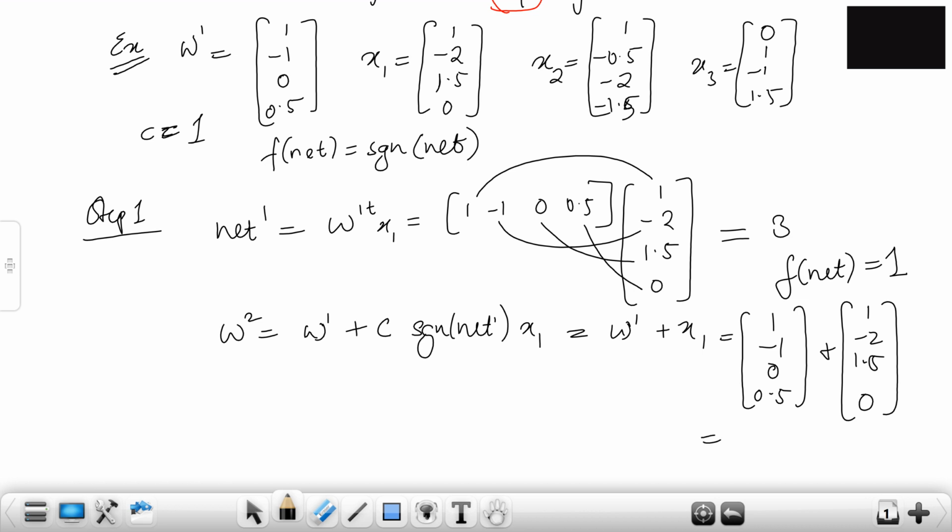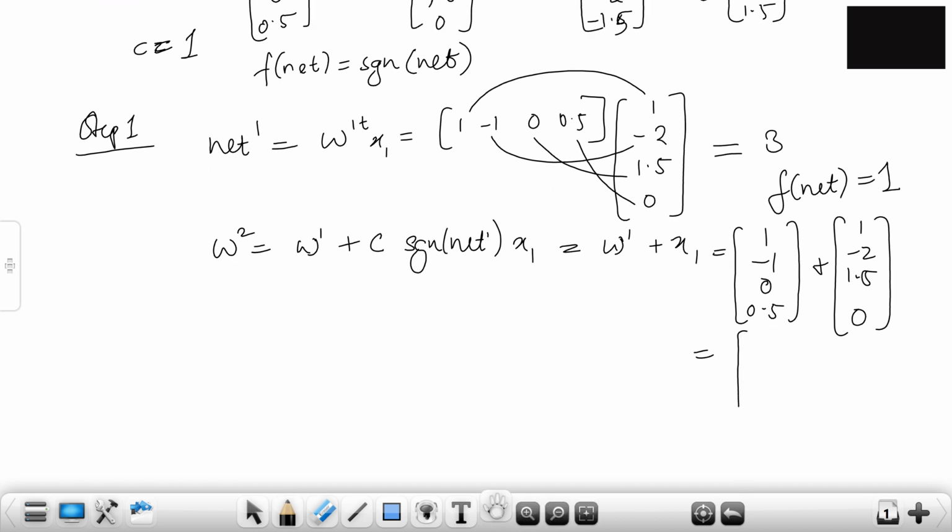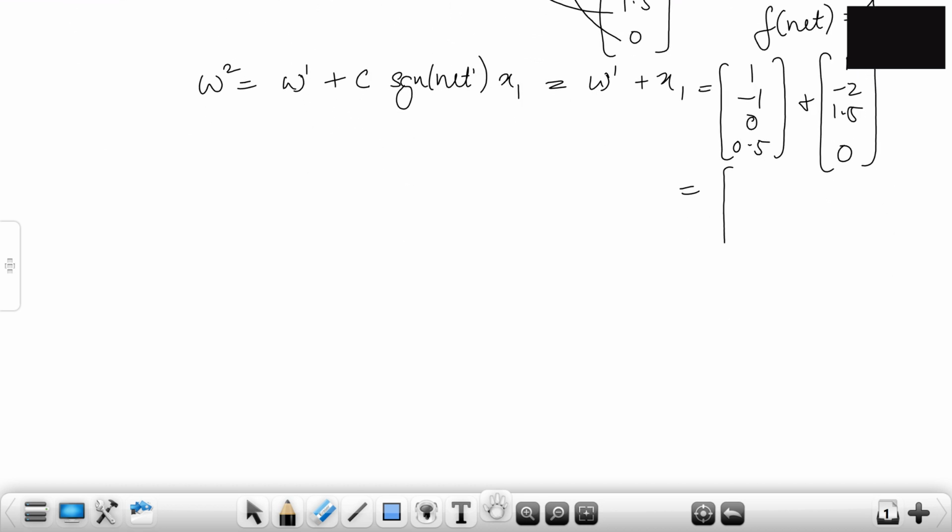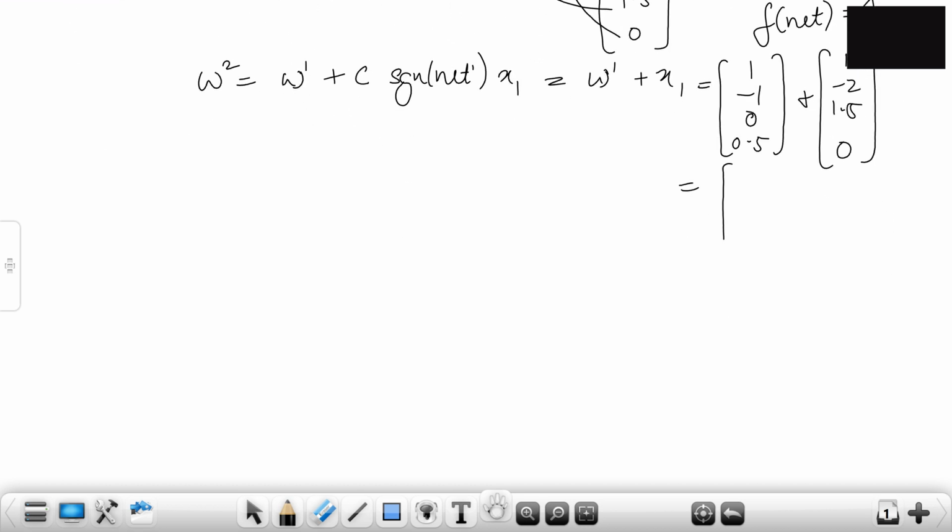So what is the weight that we get, updated weight over here? Yes, I'm just going to keep this much. So the previous data we don't require. So what are the updated weights that we get? 2, minus 3, 1.5 and 0.5, right? This is your updated weight. Now we'll go to step 2.